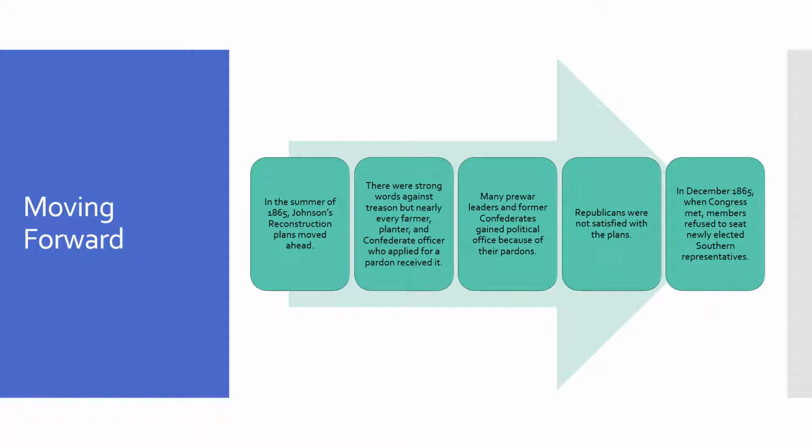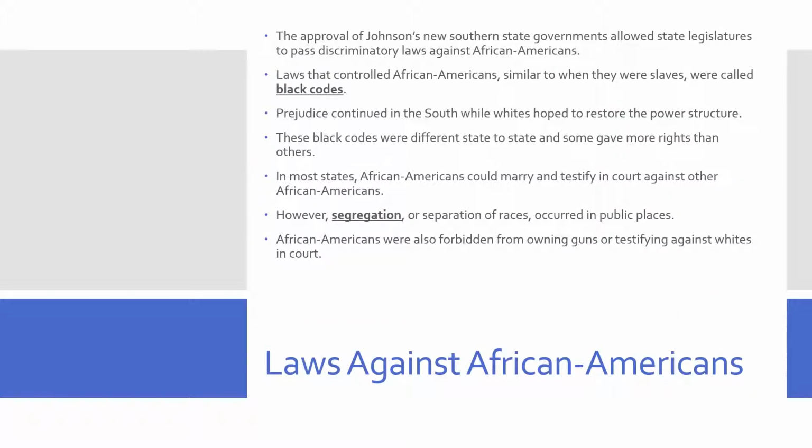Moving forward, in the summer of 1865, Johnson's Reconstruction plans moved ahead. There were strong words against treason, but nearly every farmer, planter, and Confederate officer who applied for a pardon ended up receiving it. Many pre-war leaders and former Confederates did gain political office because of these pardons, and Republicans were not satisfied with the plans. In December of 1865, when Congress met, members refused to seat these newly elected Southern representatives.